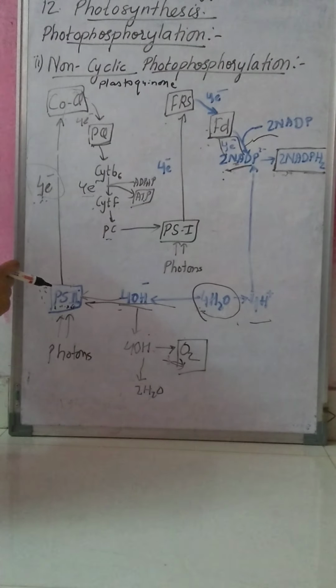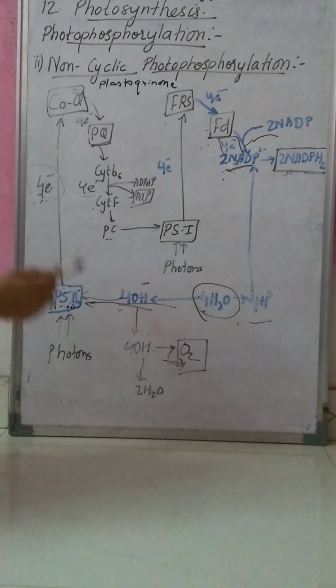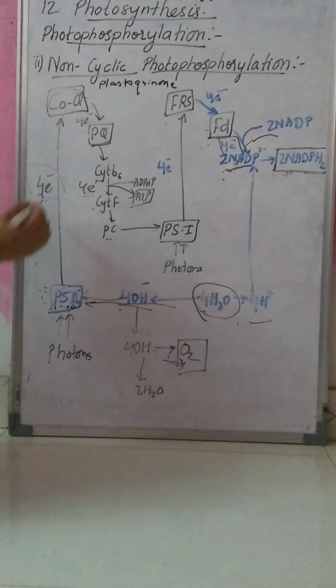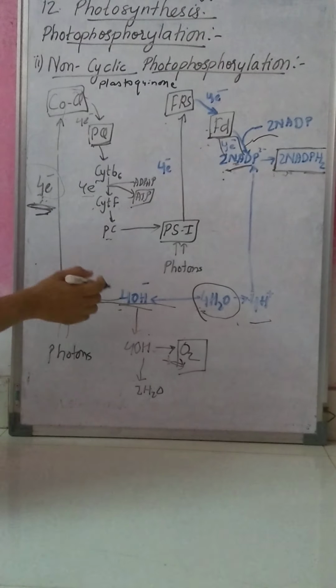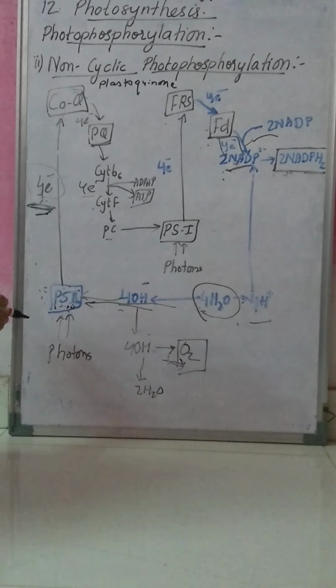Understood what is non-cyclic photophosphorylation? The electrons which are released by this photosystem 2, that is you can say chlorophyll A, do not come back, meaning it does not get its own electrons back, but it gets electrons because of the photolysis of water. Hence this is known as non-cyclic electron transfer.